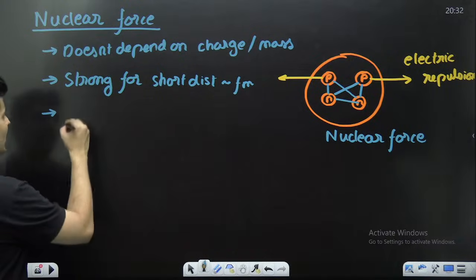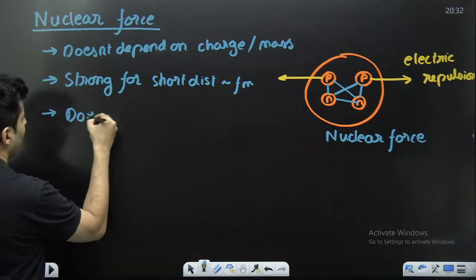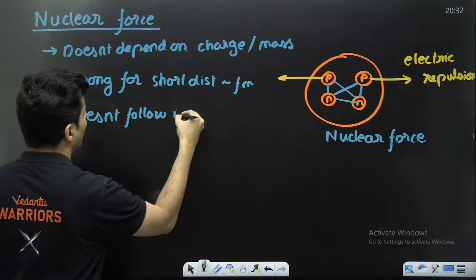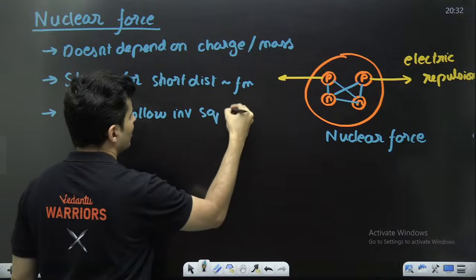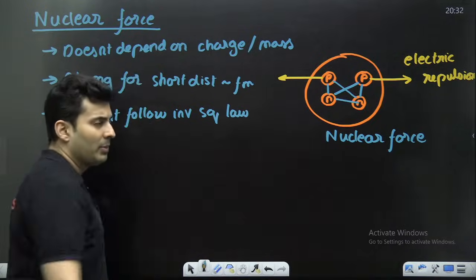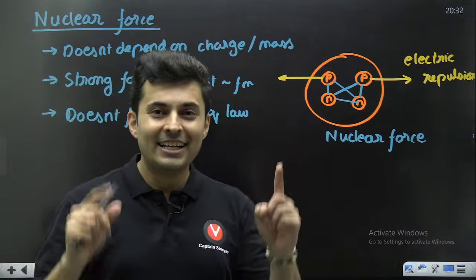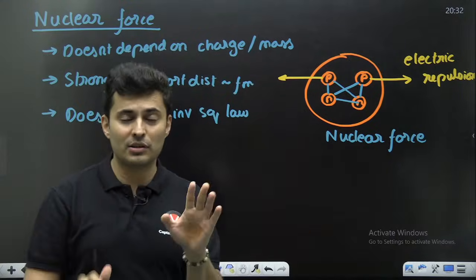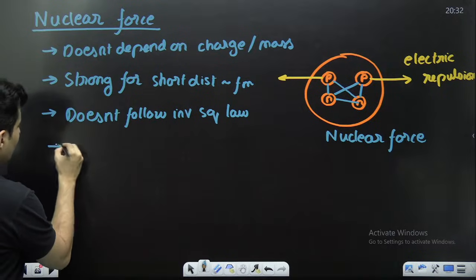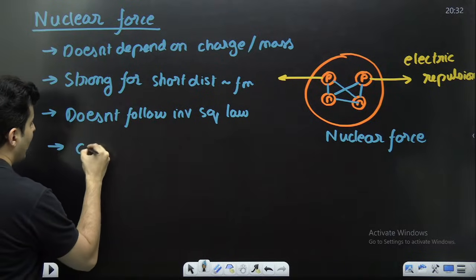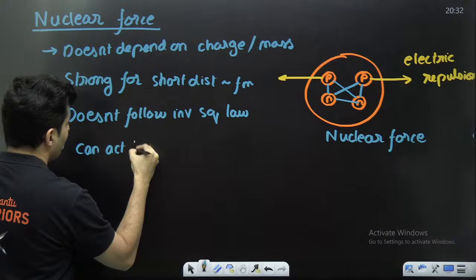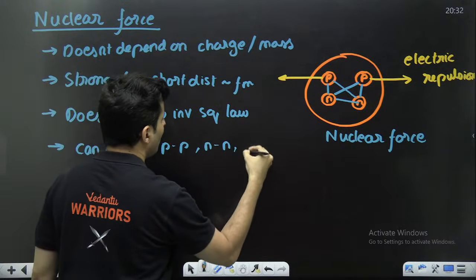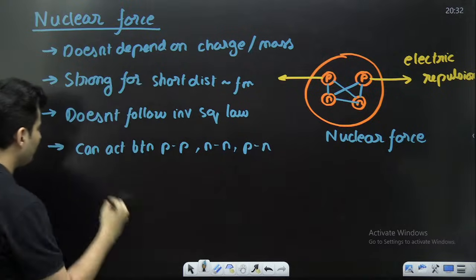Not just that, it doesn't follow the inverse square law. That means it is not proportional to 1 by r square. It's not like G m1 m2 by r square, K q1 q2 by r square. No, it does not follow all these rules. The force can act between proton, neutron, proton, also.